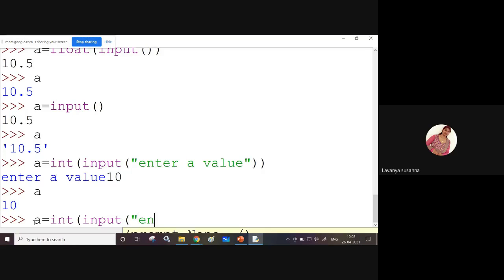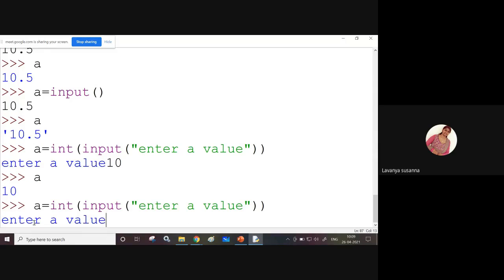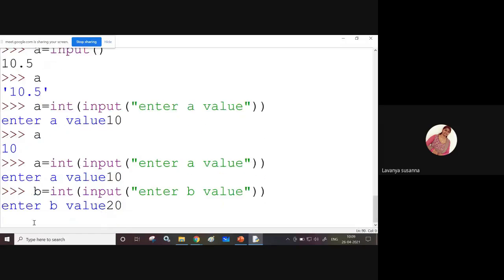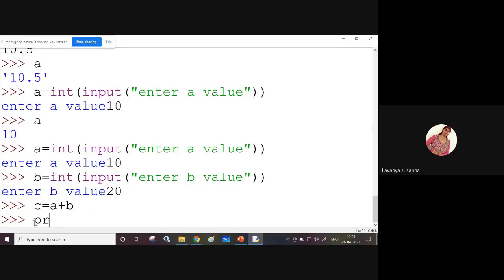Inside the input function, enter a value, close quotes, close the brackets. Enter a value: 10. Next, b equal to int of input. Inside the input function, enter B value. I'm giving 20. Now C equal to A plus B.